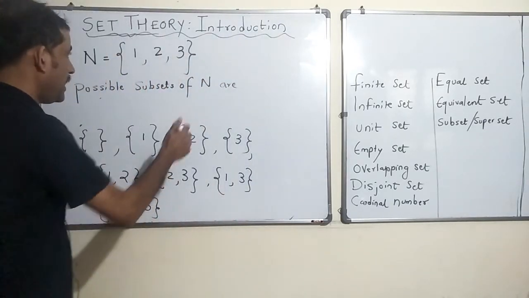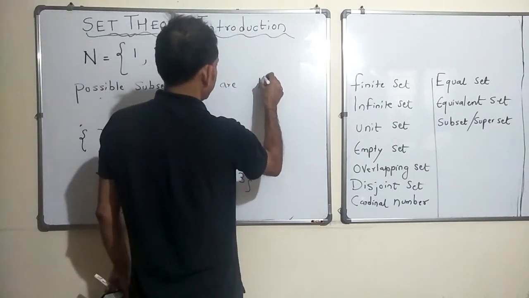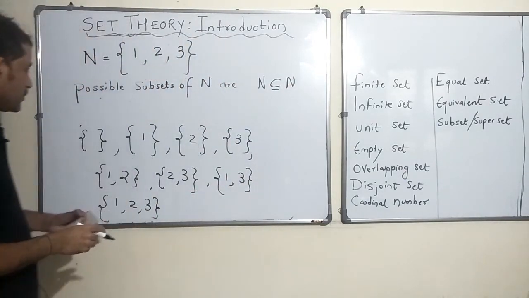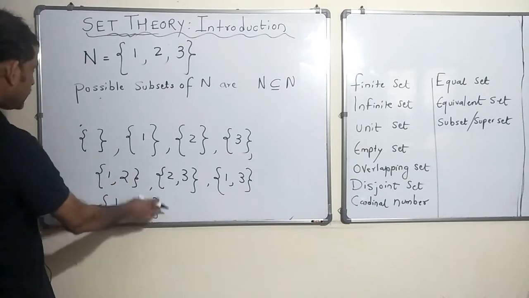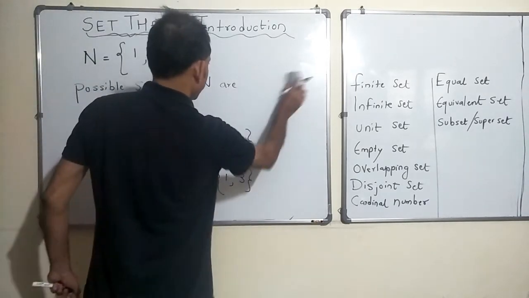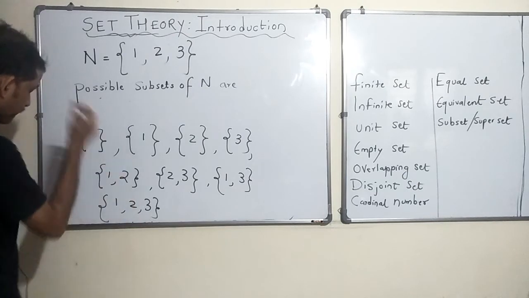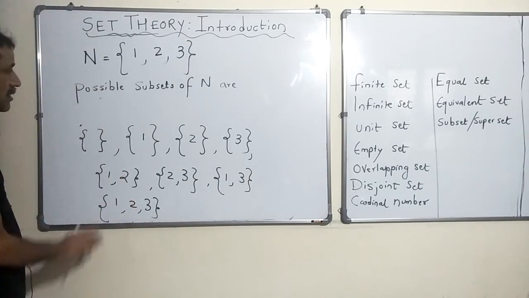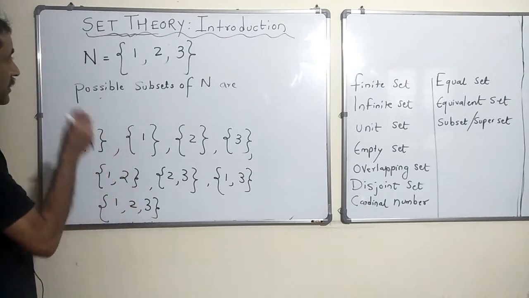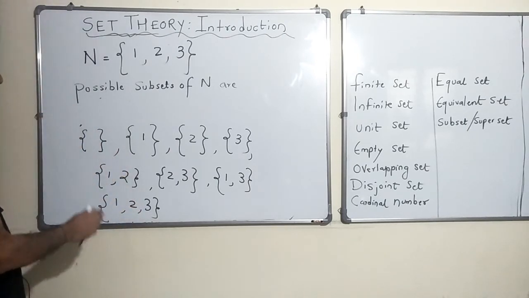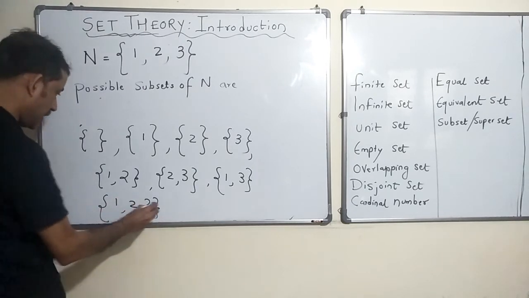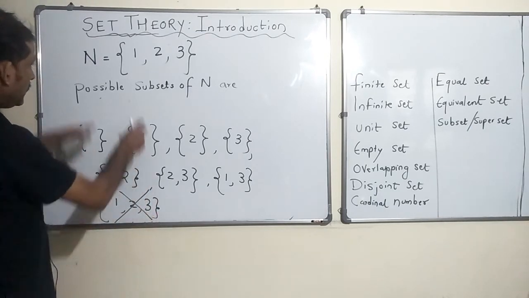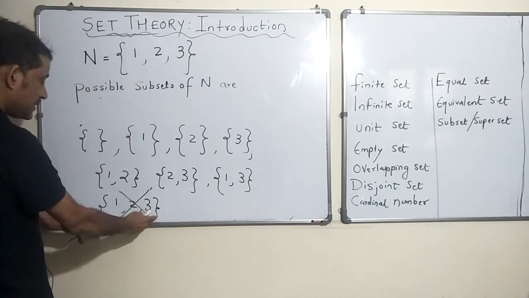So, n is a subset of itself. Okay. Now, this is a subset which is the same as the original set itself. But these are all the possible subsets of n. What if I ask you how many proper subsets there are? So, this is not a proper subset, because n has the same number of elements as this set.